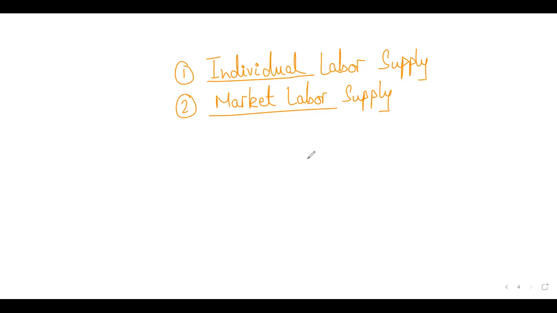Similarly for other countries. So market supply of labor is the sum of individual labor supply curves, and we also talked about in our last classes how to do that. Any confusion so far? Are we good on this?